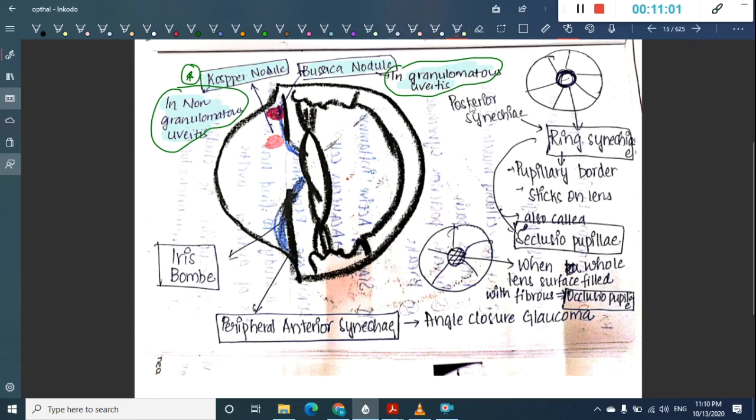Posterior synechiae result in ring synechiae, where the pupillary border sticks onto the lens, and it is called seclusio pupillae. Slowly there is formation of a fibrous membrane over the lens, forming occlusio pupillae. Occlusio pupillae is when the whole lens surface is filled with fibrous material.